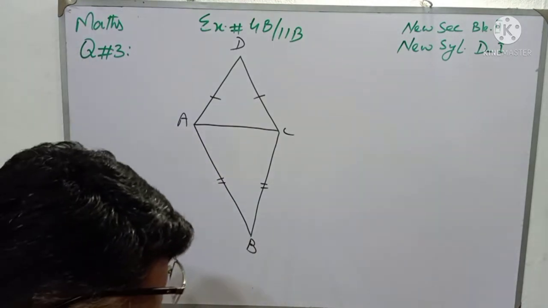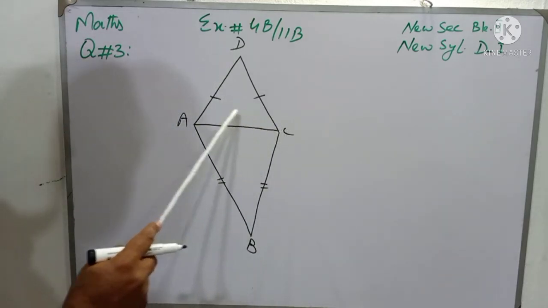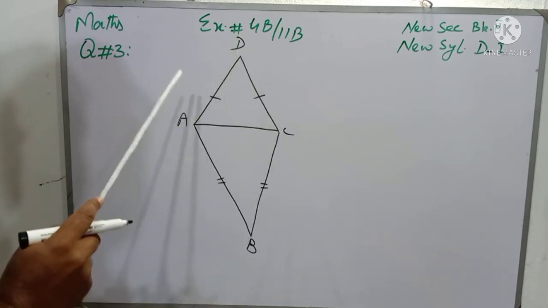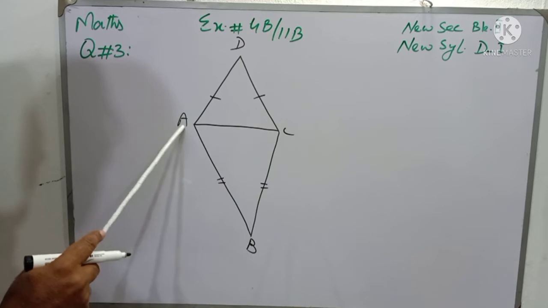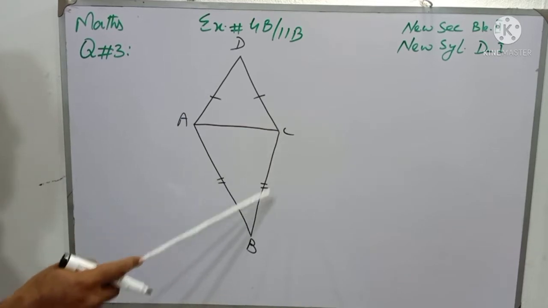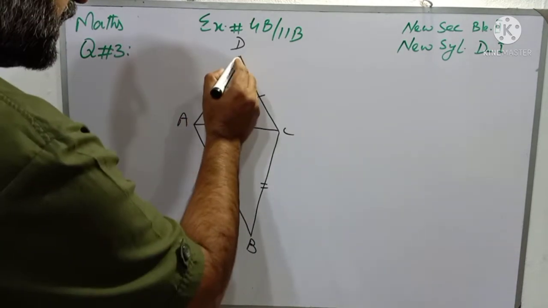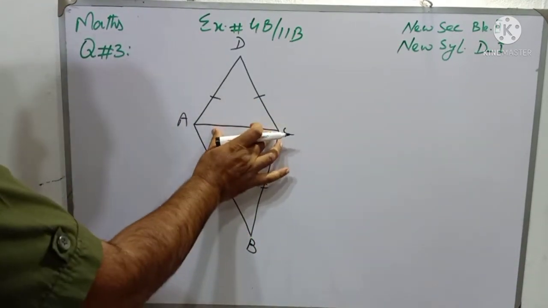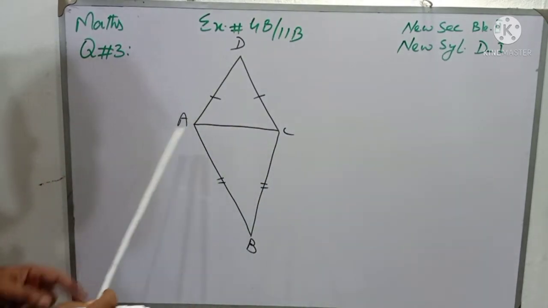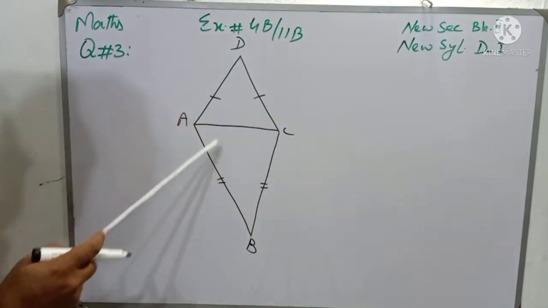Isosceles triangles are triangles in which two sides are equal. One triangle is DAC and it is an isosceles triangle in which DC and DA are equal, and triangle ACB is also an isosceles triangle in which AB and CB are both congruent. So students, if we join DB, then both the diagonals will intersect each other at a right angle, and another characteristic of a kite is that angle DCB and DAB will both be congruent.